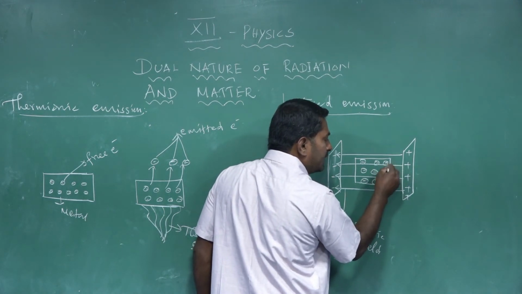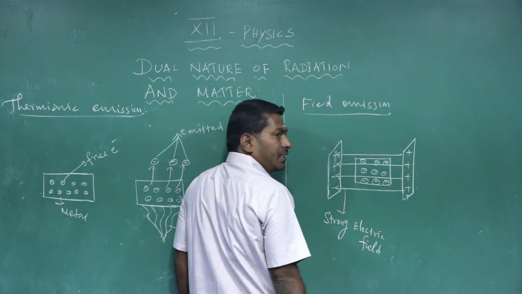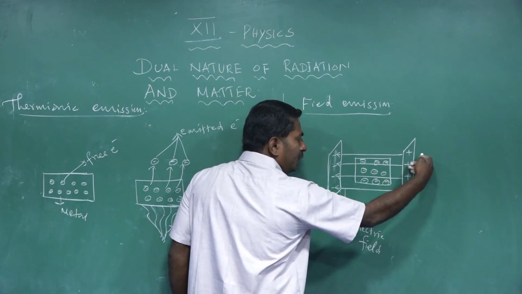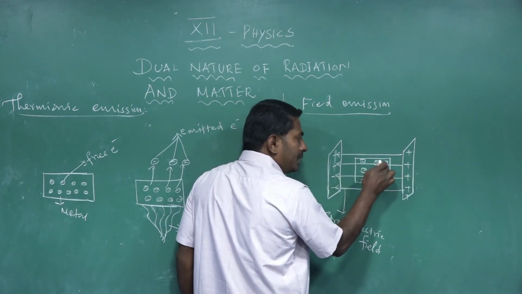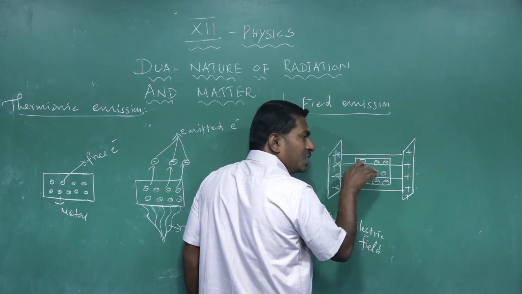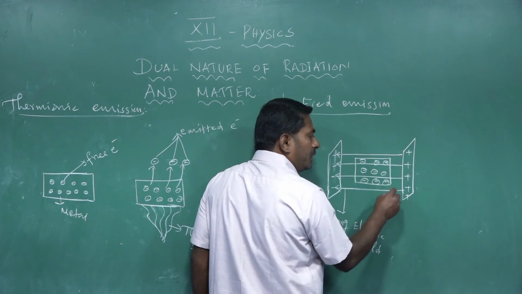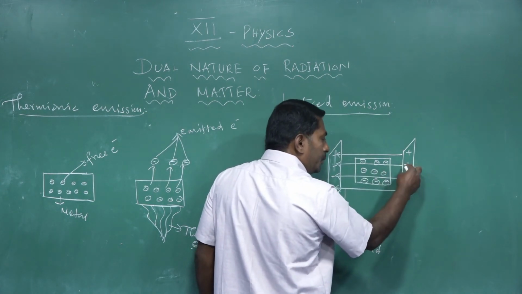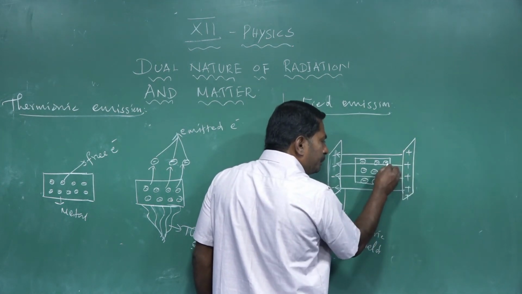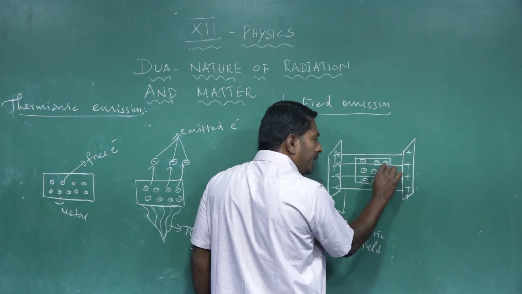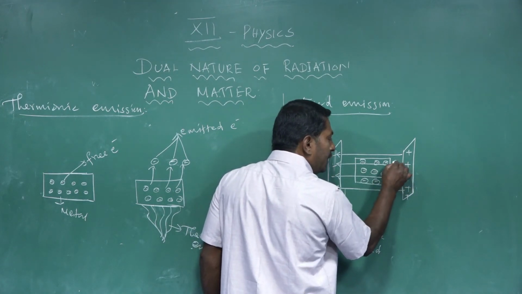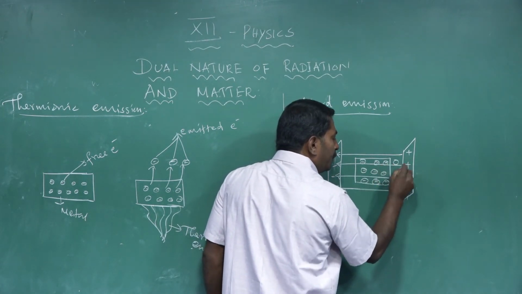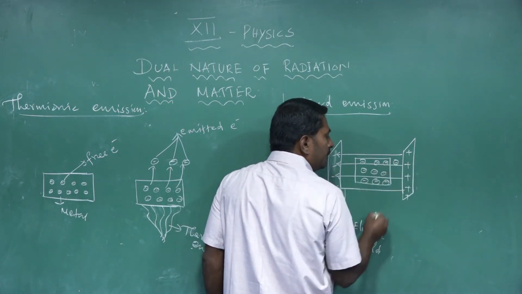See, one electron receives additional energy from the strong electric field. It will experience an electric force opposite to the direction of the electric field. See, the direction of the electric field is from positive to negative, but this free electron experiences an electric force opposite to the direction of the electric field. Due to that strong electric field, it receives some additional energy, crosses the surface barrier, and that electron leaves the surface of the metal.